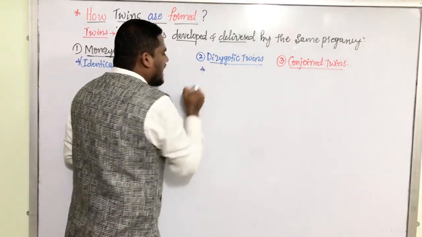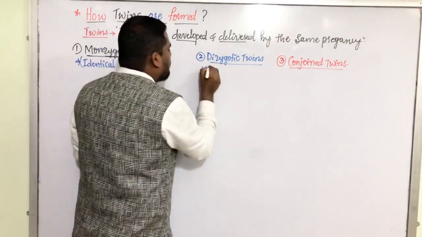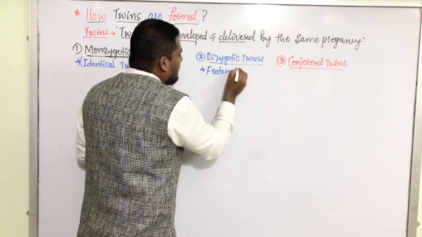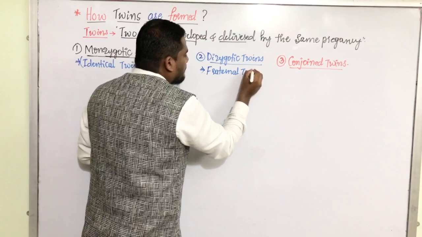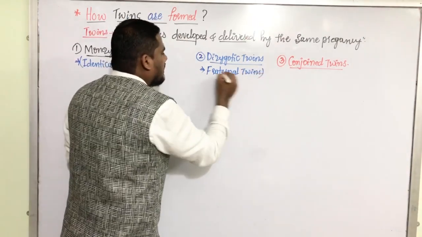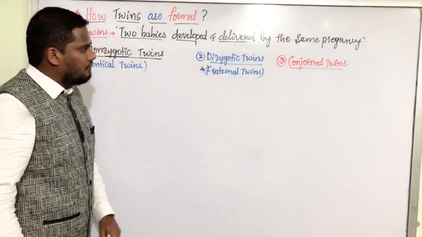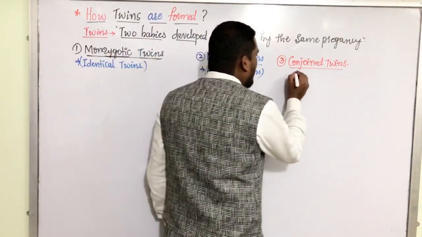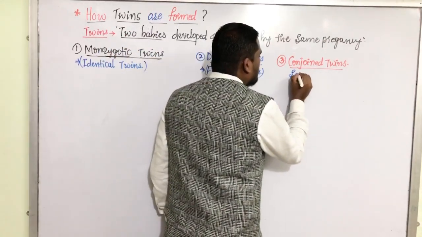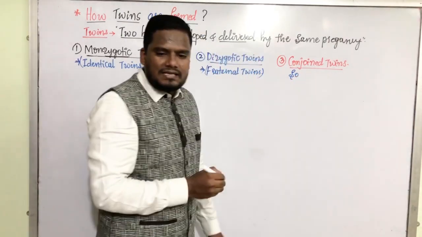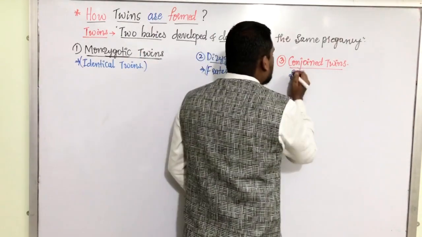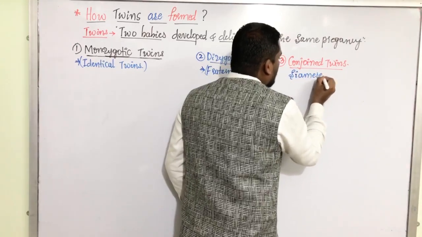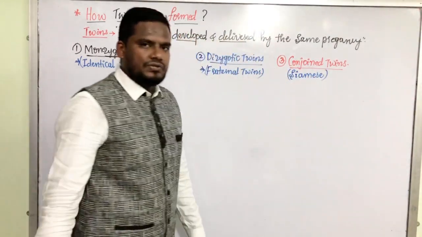Dizygotic twins are also called fraternal twins. Whereas conjoined twins are also called Siamese twins.